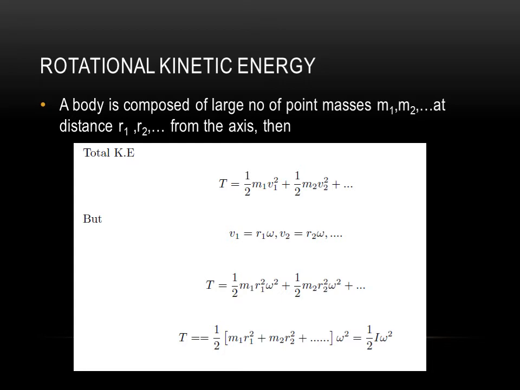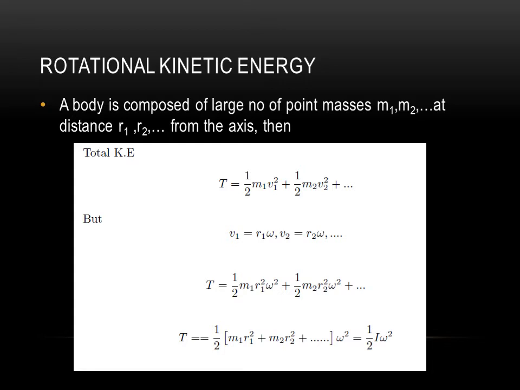The total kinetic energy can be written as half m1 r1 square omega square, plus half m2 r2 square omega square, plus etc. Next we take out half and omega square from the expression, so we can write half into m1 r1 square plus m2 r2 square plus etc., into omega square.